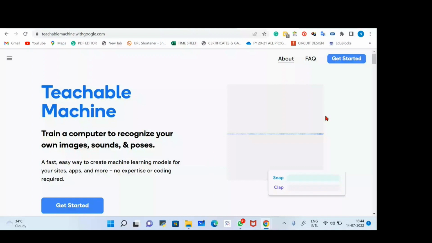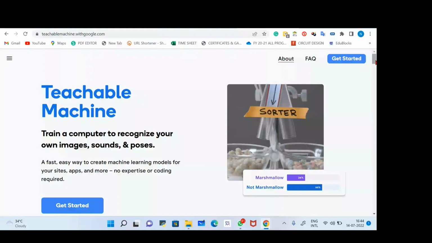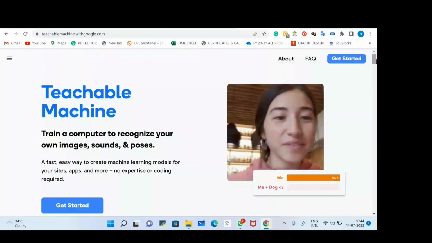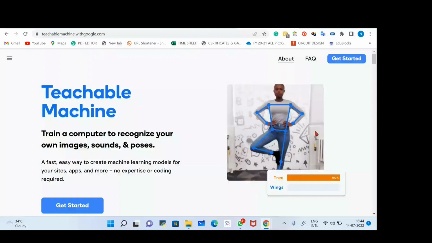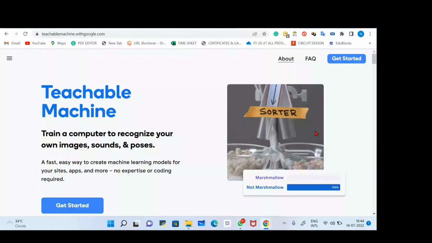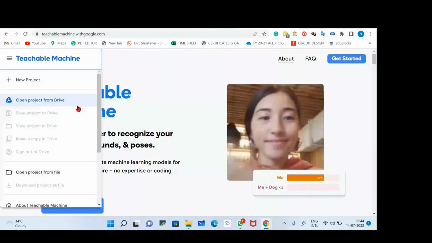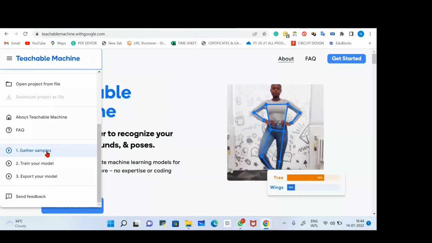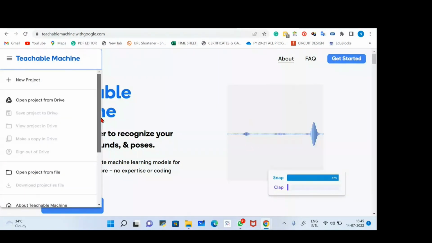Here we have some subcategories. You can create projects based on images. You can create projects based on audio, meaning sound, or even based on your poses, meaning body postures. If you are moving left, right, or moving your hands or legs up and down, you can create your projects based on this. If you want to explore more about this, here you can see we have some tutorials also: how to train your model, how to gather samples, or how to explore your model. Okay, so we'll start first with this.